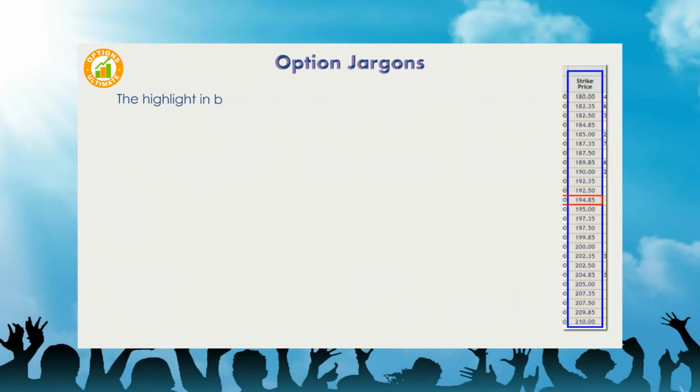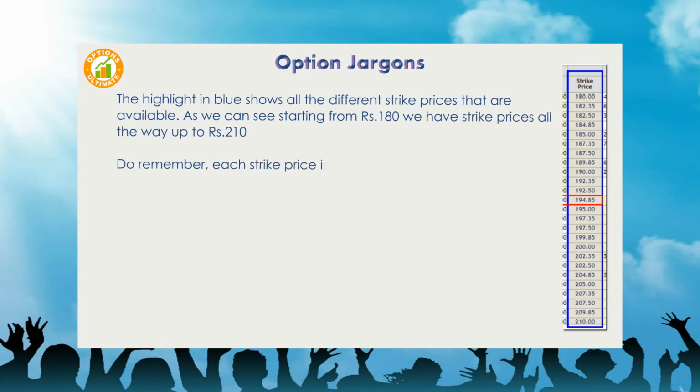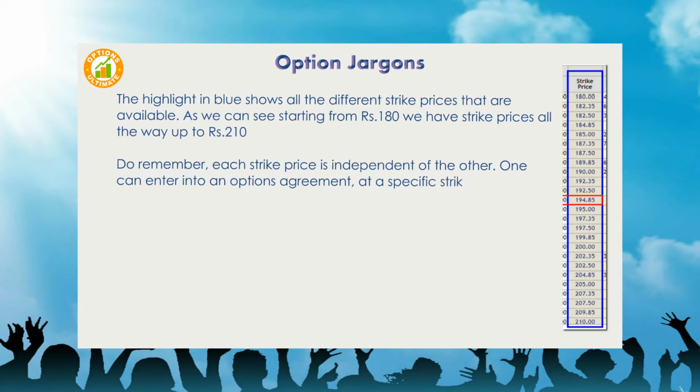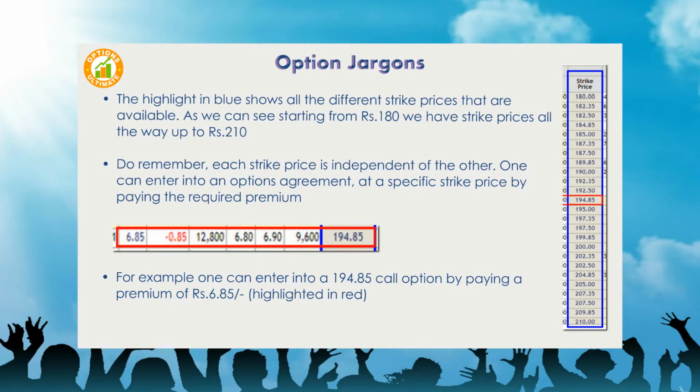The highlight in blue shows all the different strike prices that are available. As we can see, starting from 180 rupees we have strike prices all the way up to 210 rupees. Do remember, each strike price is independent of the other. One can enter into an options agreement at a specific strike price by paying the required premium. For example, one can enter into a 194.85 call option by paying a premium of 6 rupees and 85 paise, highlighted in red.